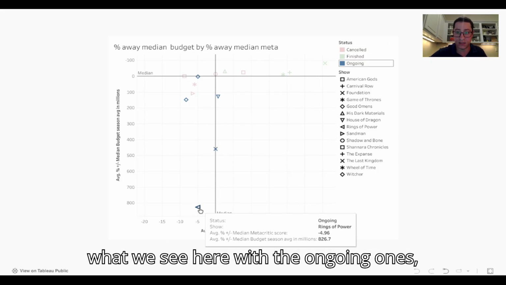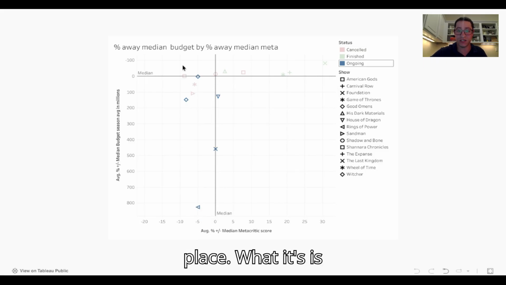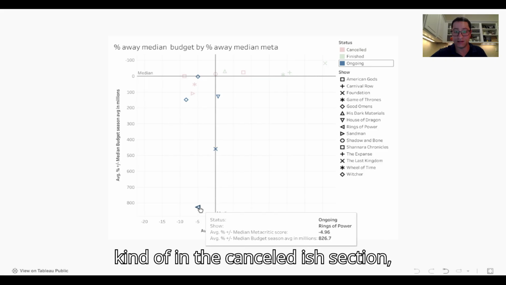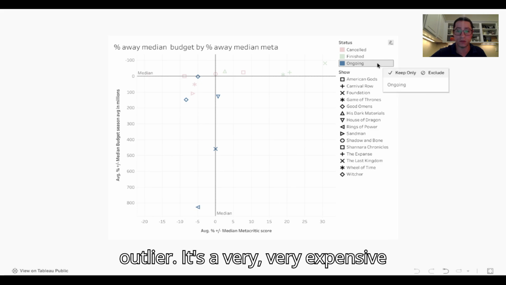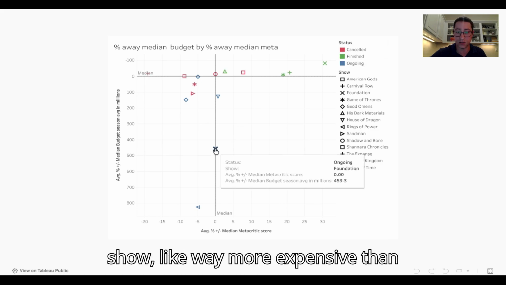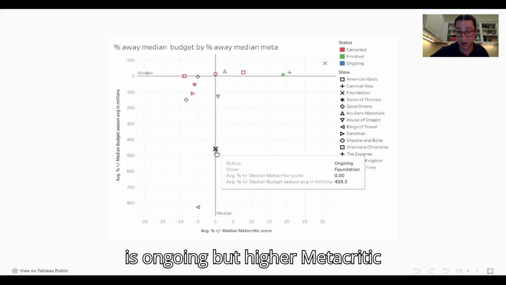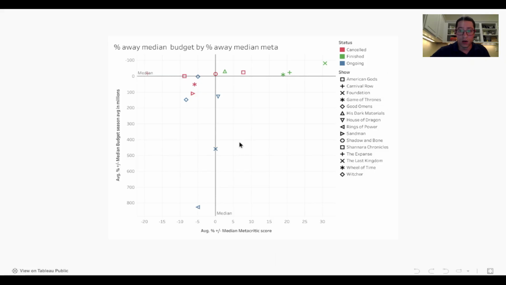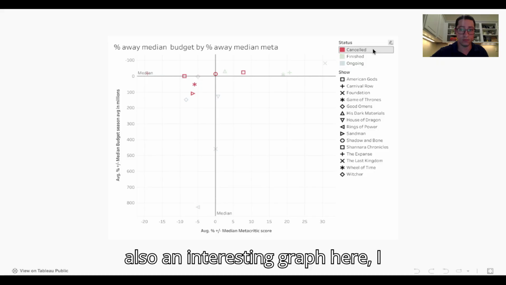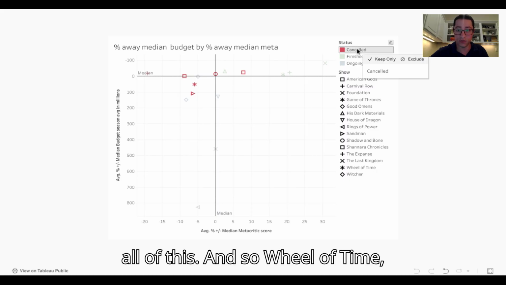Rings of Power is in an interesting place. It's kind of in the canceled-ish section. It's a lot of money invested. This one's a bit of an outlier. It's a very, very expensive show, way more expensive than anything else. The only one that's even close is Foundation, which is ongoing, but has a higher Metacritic score, middle of the pack for the whole set, but generally higher than Rings of Power. So also an interesting graph, I think.